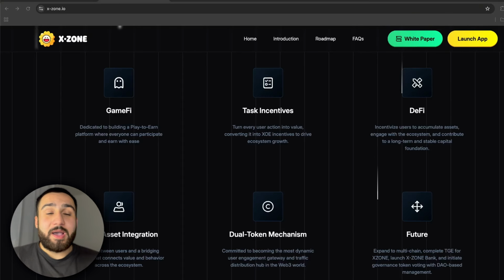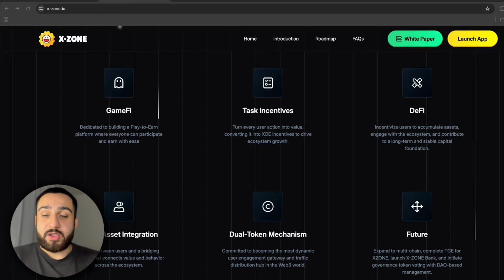XZone combines a few major layers that are normally separate in Web3. The first one is gamify, so play-to-earn mini games where users can participate casually and still earn something, which is a really good thing. After that we have task incentives, so completing ecosystem tasks gives you extra airdrop points which will later function as a full token. After that we have the DeFi layer: staking, mining, and token incentives create a stable capital foundation for the ecosystem.